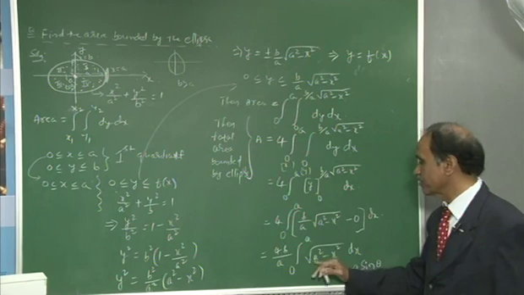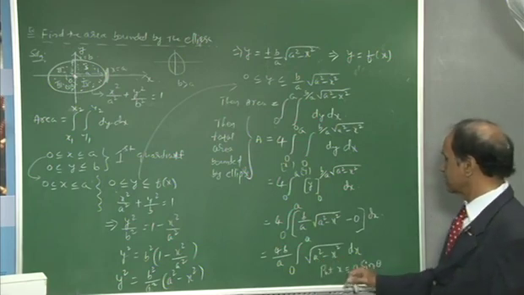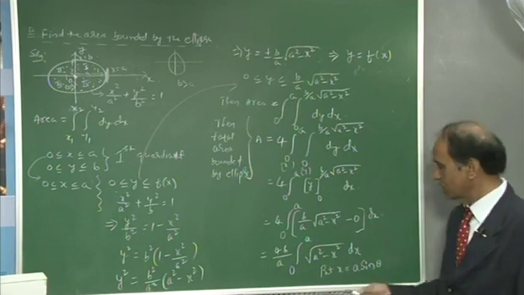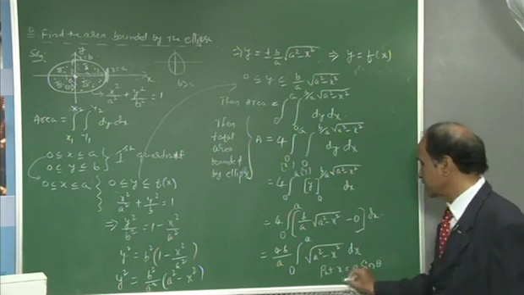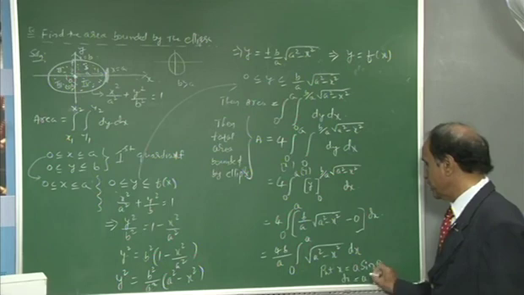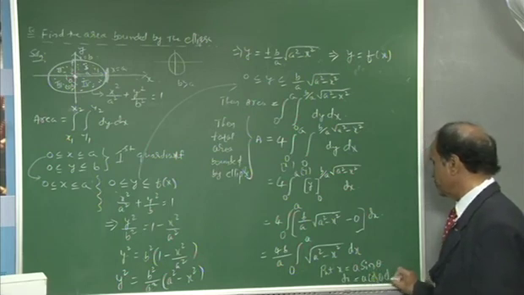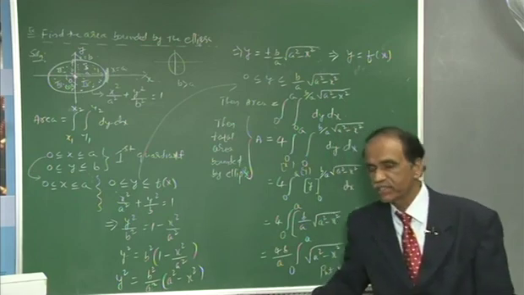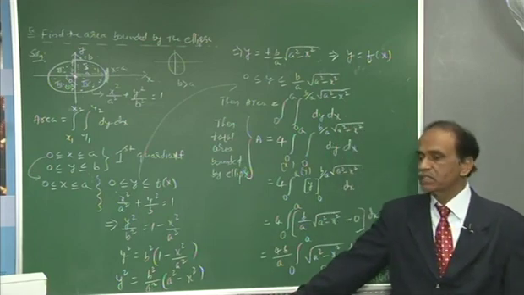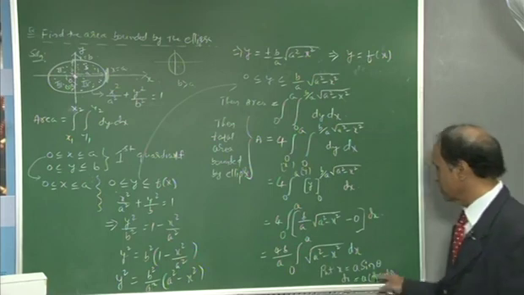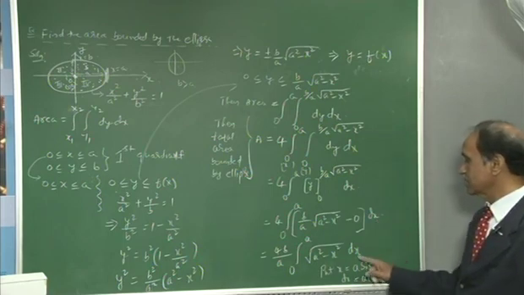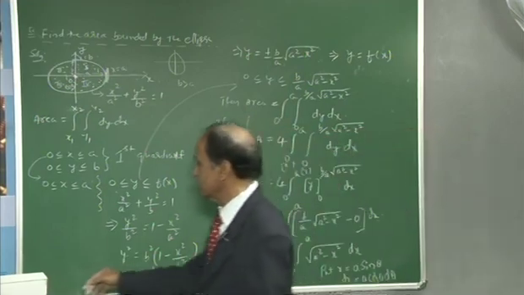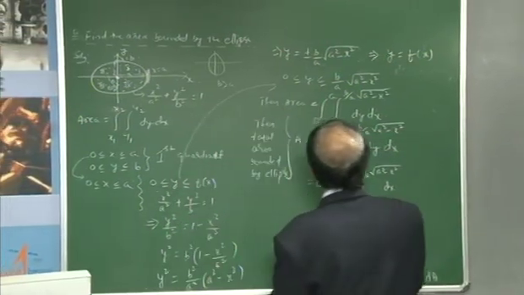In order to simplify this square root sign, x equal to a sin theta will work, and for getting the value of dx, it should be a cos theta d theta. Now, any integration with substitution goes for two changes. One is the value of dx you have to replace here, and the other is changing the given limits.